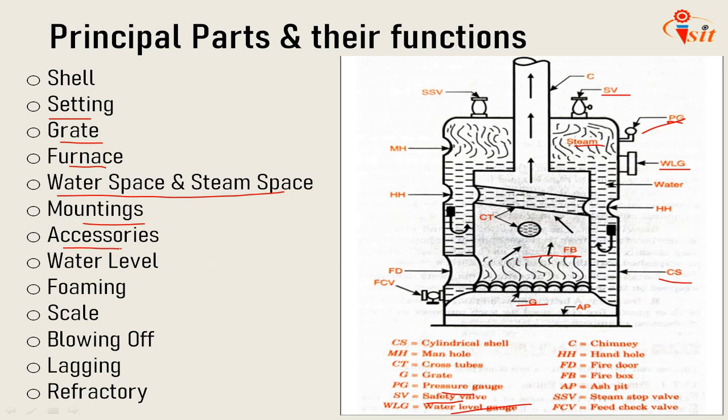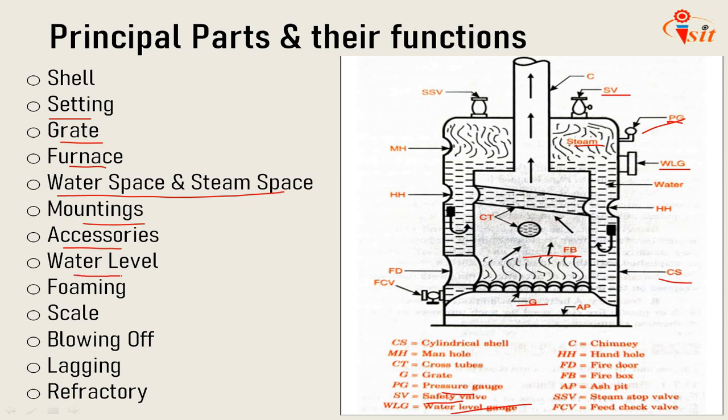Next is accessories. The items such as superheaters, economizer, and feed pumps are termed as accessories, and they form an integral part of the boiler. They increase the efficiency of the boiler. So we can call them attachments to the boiler to increase the efficiency.